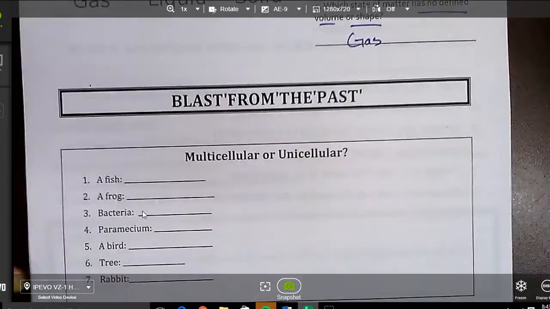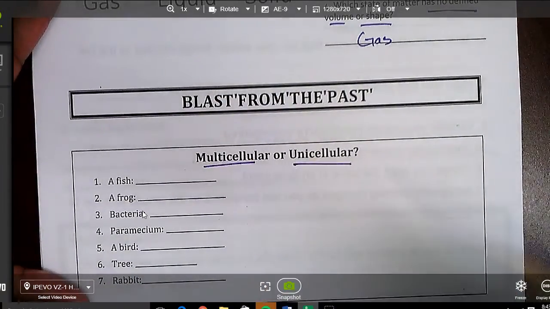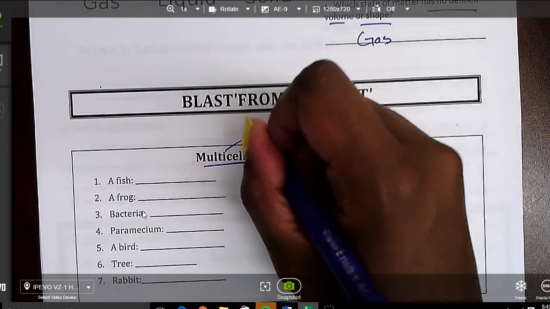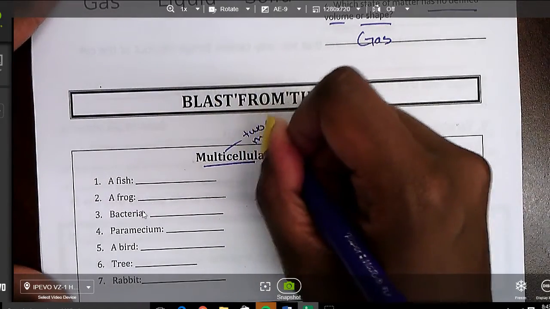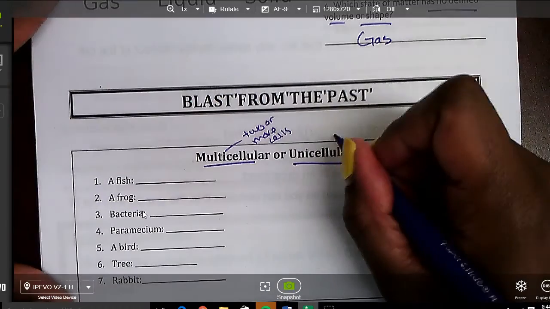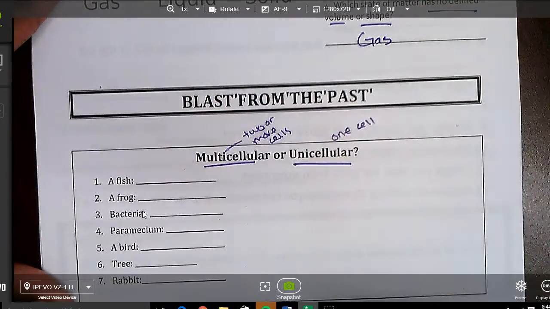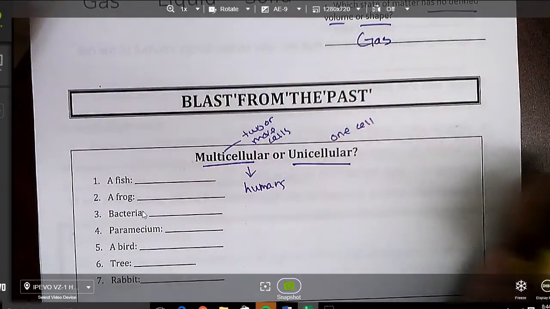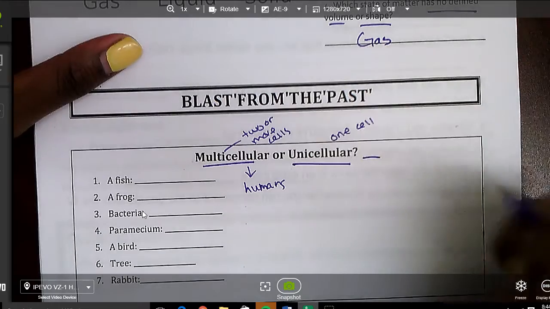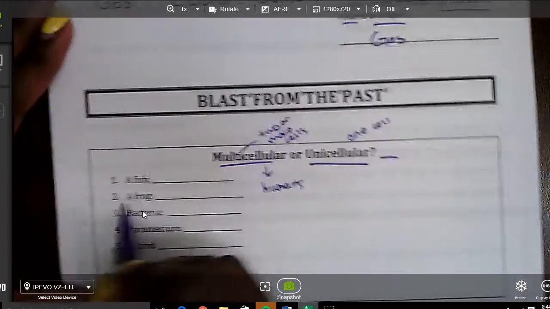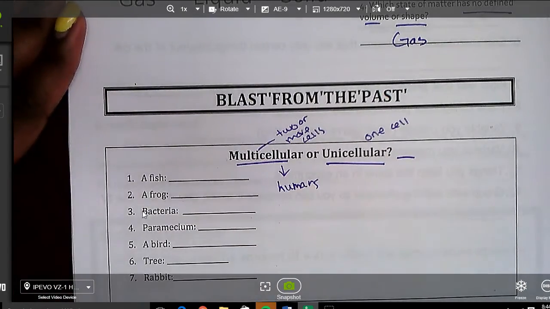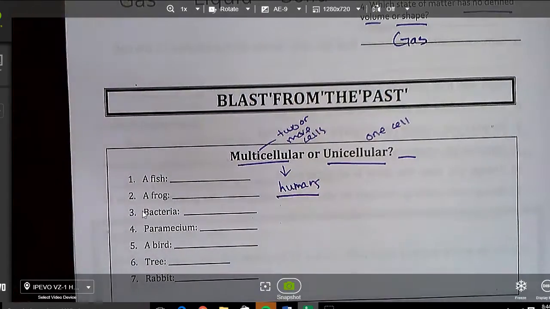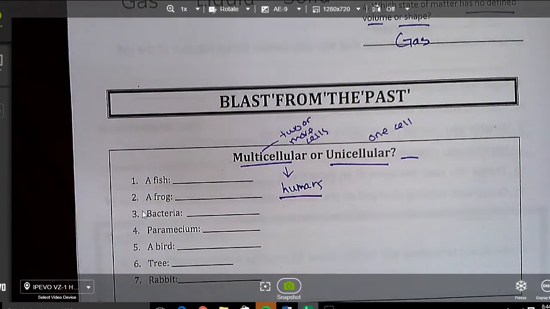It was all me. Blast from the past, multicellular or unicellular. Multicellular means something is made of two or more cells. Unicellular means that something is only made of one cell. So for example, humans are multicellular. We're made of like a cajillion, you know what I'm saying? And unicellular is like one bacteria. So you're going to go through this list 1 through 7 and write down the full word, either multicellular if something is like a human made of many cells, or unicellular if something is made of one cell.